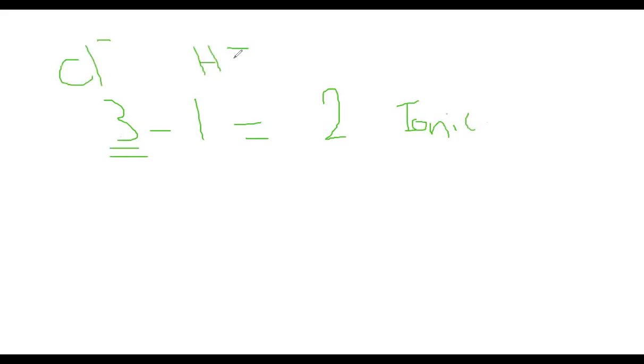Let's see what else he asked about. He also asks about chlorine and oxygen first. So let's find oxygen. The electronegativity of oxygen is 3.5. How do we get the electronegativity?